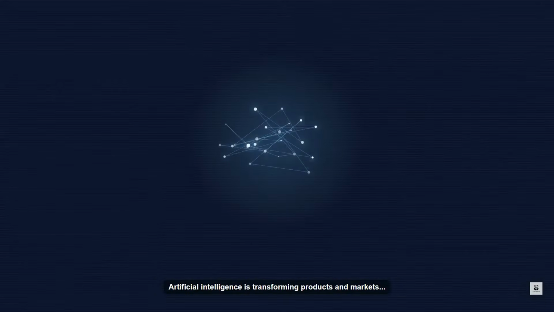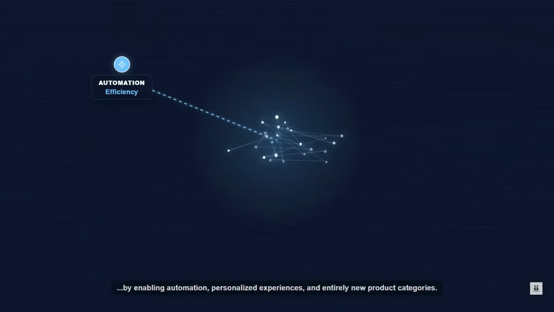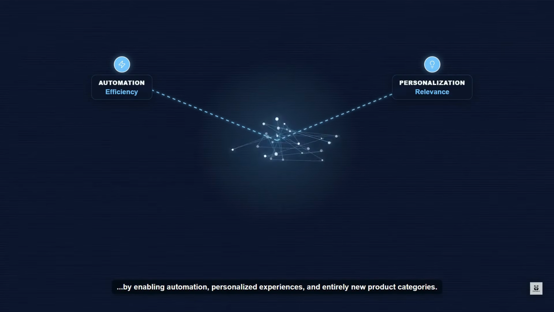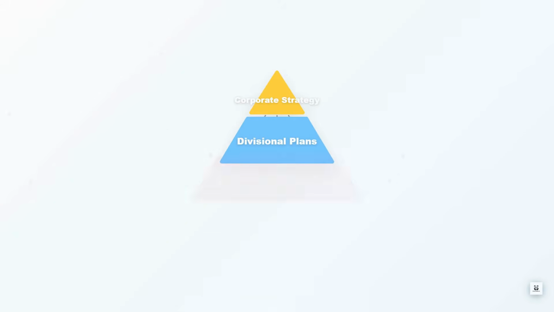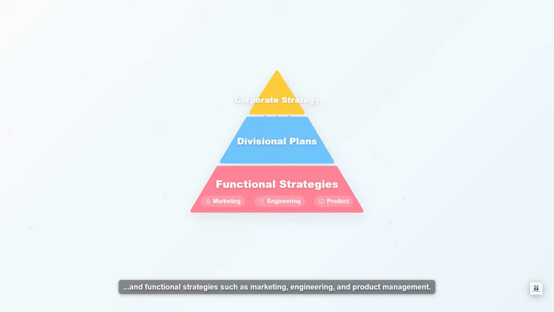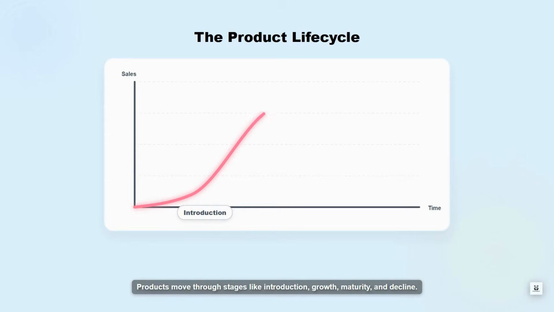Artificial intelligence is transforming products and markets by enabling automation, personalized experiences, and entirely new product categories. Strategic planning starts at the corporate level and flows down into divisional plans and functional strategies such as marketing, engineering, and product management. Products move through stages like introduction, growth, maturity, and decline.